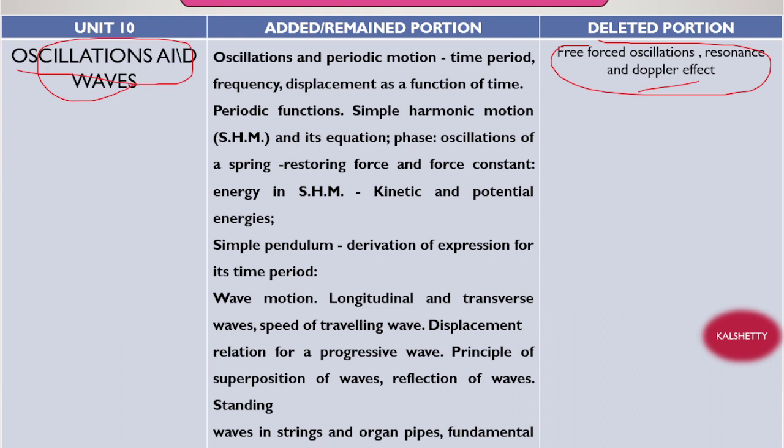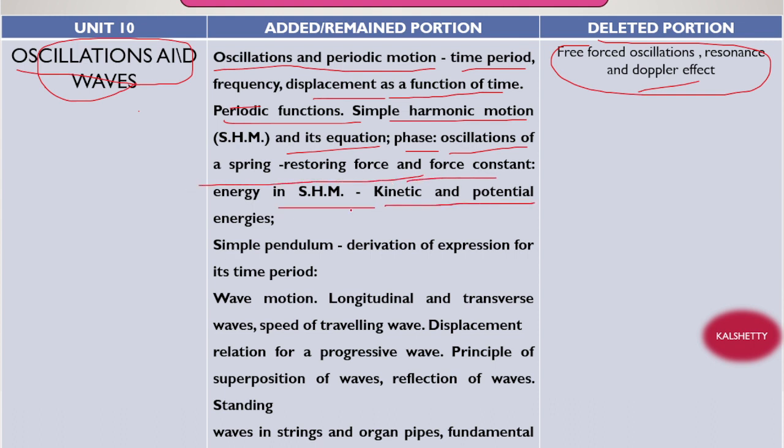Now see, oscillations and periodic motion, time period, frequency, displacement as a function of time, right? Next, periodic function is there. SHM is there, simple harmonic motion, its equation, phase, oscillation of spring, force constant, energy in SHM, kinetic and potential energy, right? And the simple pendulum is there, derivation of the expression for the simple pendulum, and time period is there.